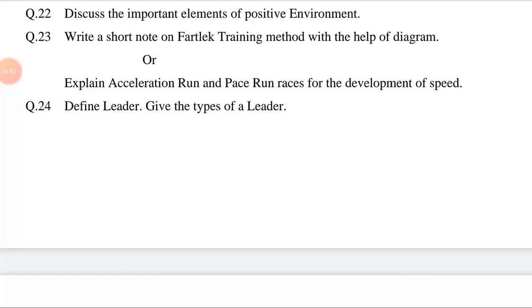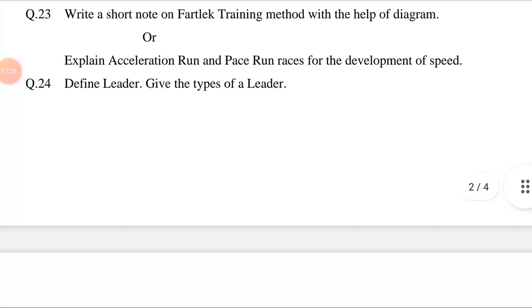Elements of positive environment are as listed below. Number 1, safe drinking water. Number 2, low level of noise. Number 3, clean air. Number 4, low level of radioactive radiations. Number 5, sanitary surroundings. Explain all these 5 points in few lines. Question number 23. Write a short note on Fartlek training method with the help of diagram.